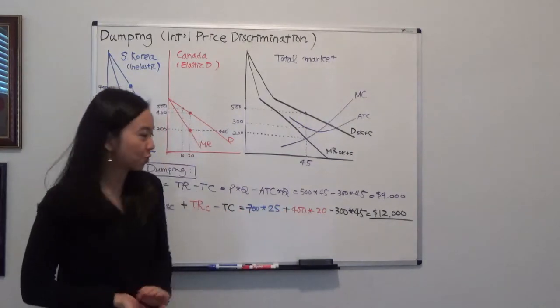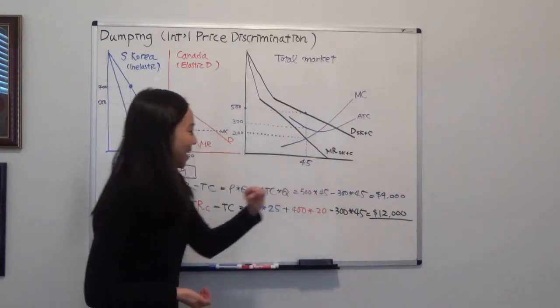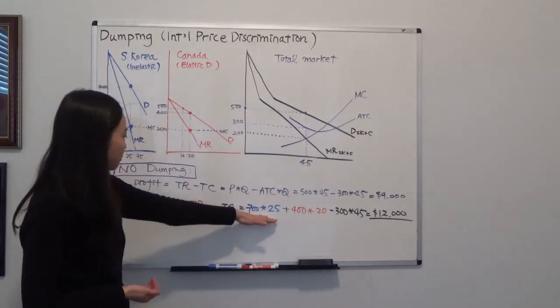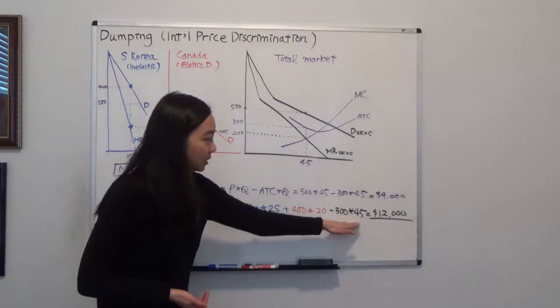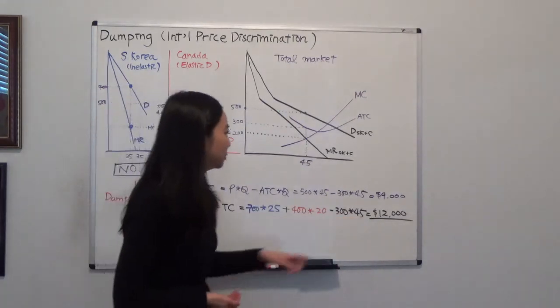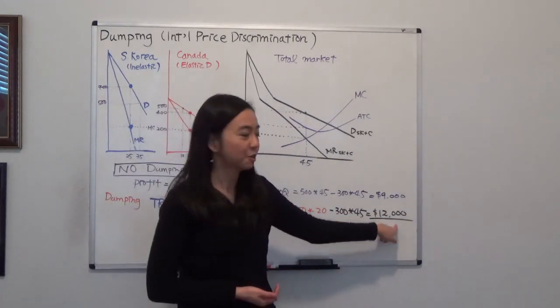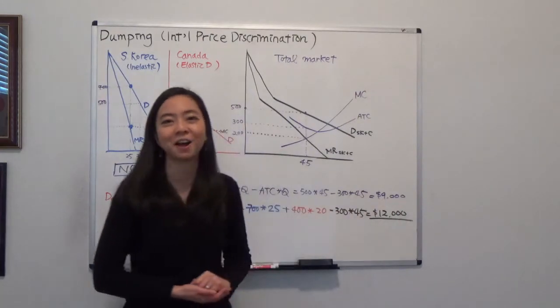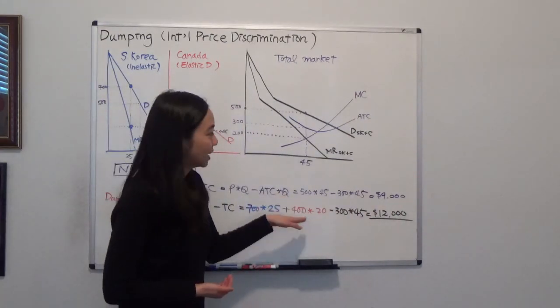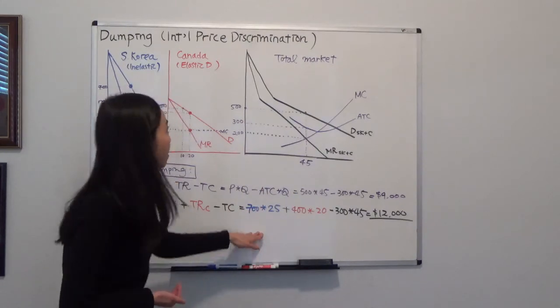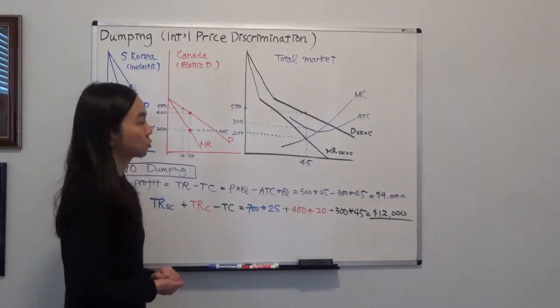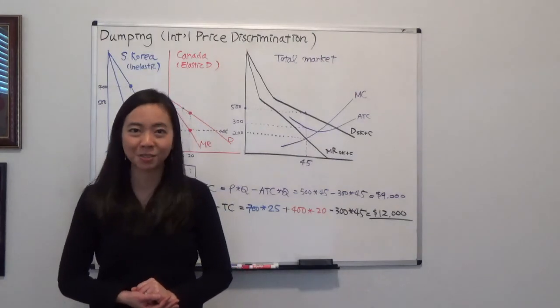My total cost structure remains the same. You do total revenue from South Korea plus total revenue from Canada minus total cost, and that gives you $12,000, which is higher than $9,000. Therefore, if the firm can get away with it, they will practice dumping. They will practice international price discrimination in order to maximize their profit.